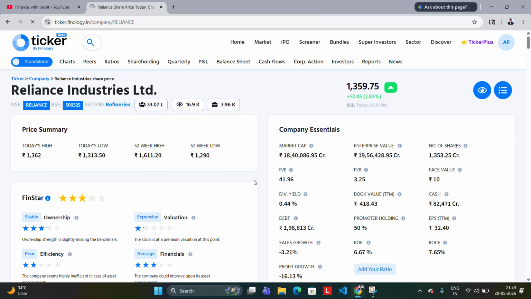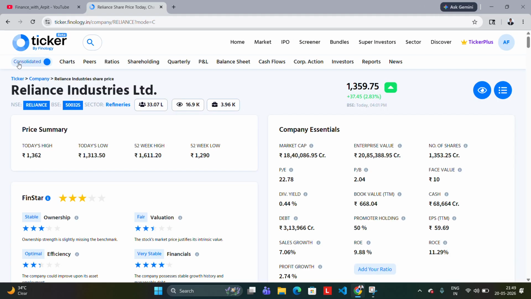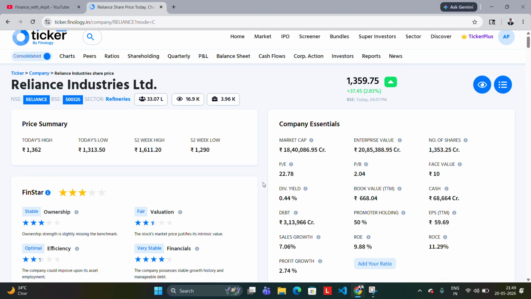Okay. So first of all, here we will see the option of standalone and consolidated. This is the Reliance Industries stock. As we all know, it is one of the most famous stocks on the NSE and BSE, that is the National Stock Exchange and the Bombay Stock Exchange. We need to click on the consolidated part so that we get the combined report of all the holdings this company has, in one. Okay, market capitalization is very good. As we all know, it is one of the main stocks on the Nifty 50.